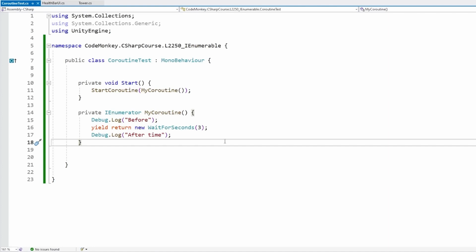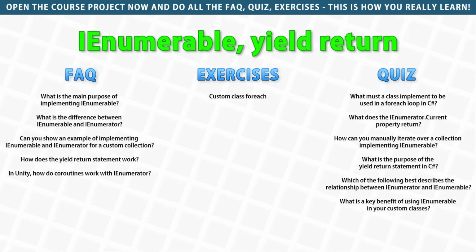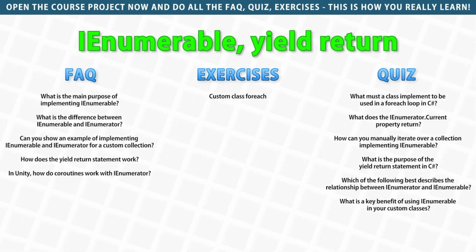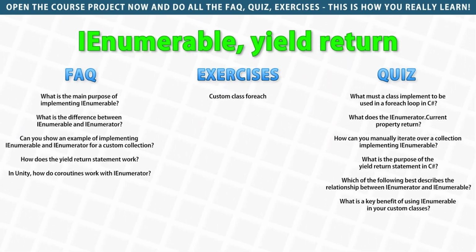Personally, I prefer using super simple float timers, but coroutines work great, so if you like this, then definitely go ahead and use them. Okay, so those are enumerators. It's how you can make your custom types work inside a foreach and various other settling logic. For example, things like LINQ, which we're going to cover later on in the advanced section.